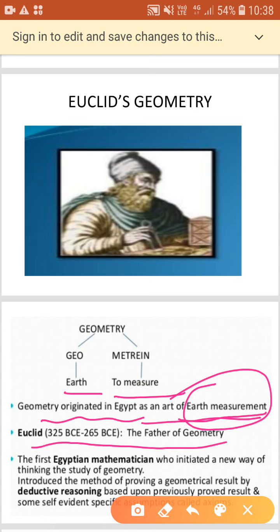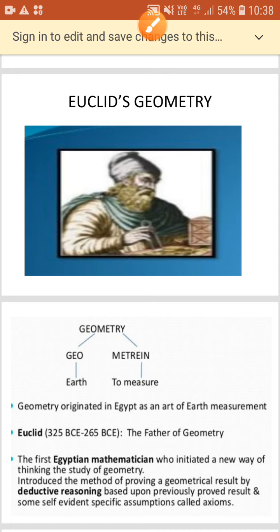Now Euclid is called the father of geometry, and he collected all the work that was developed by the mathematicians. He was the first Egyptian mathematician who initiated a new way of thinking in the study of geometry. What is very special about him is that he introduced the method of proving a geometrical result by deductive reasoning, based upon previously proved results and some self-evident specific assumptions called axioms.